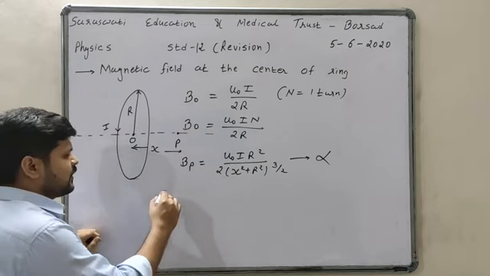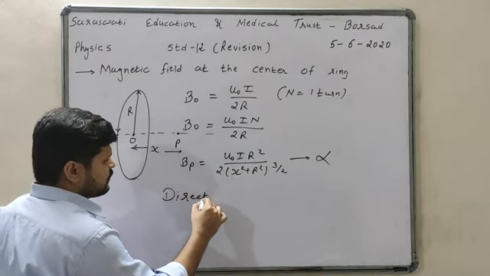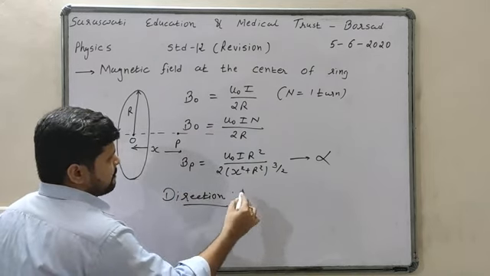Now, the problem is the direction of the magnetic field. It is not a big deal. Curl your fingers in the direction of current. Suppose this ring is placed like this, in this plane, and current is moving in this direction.